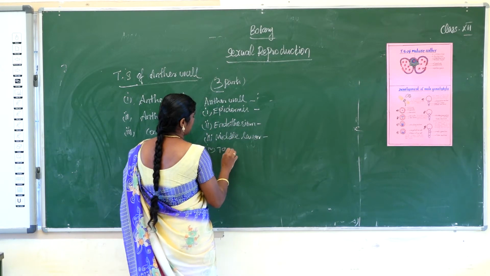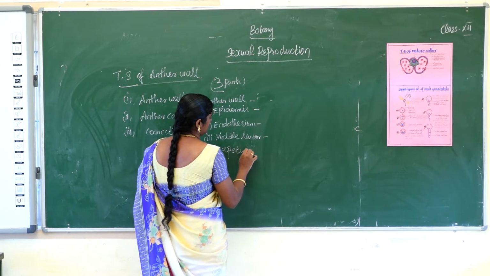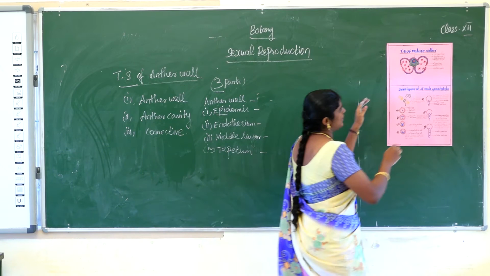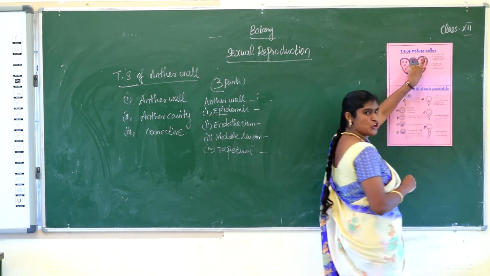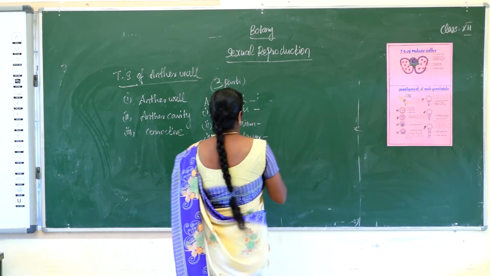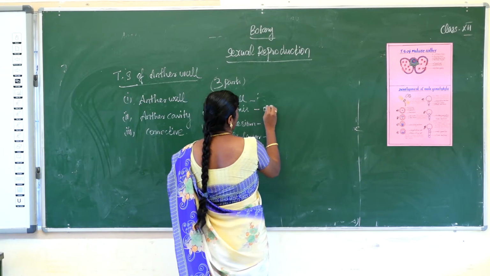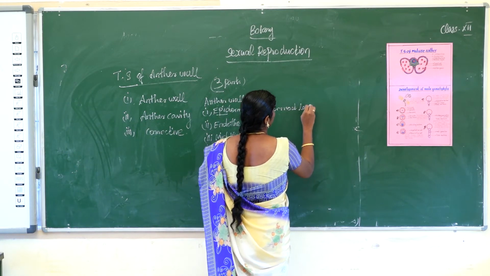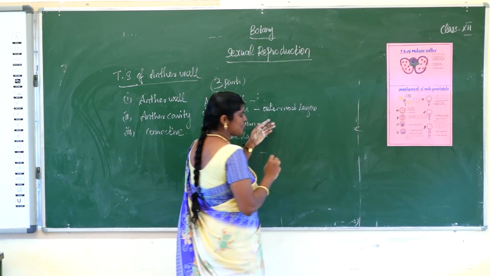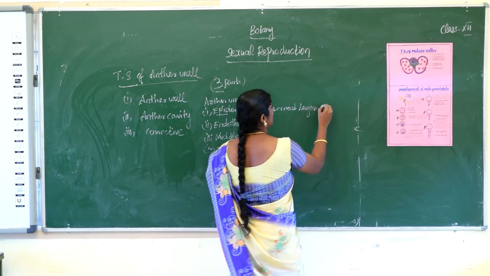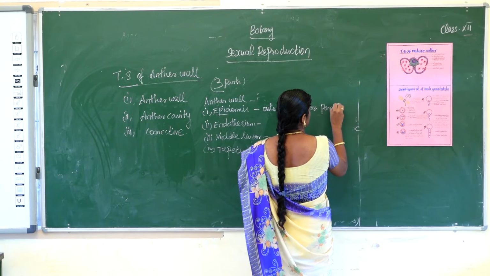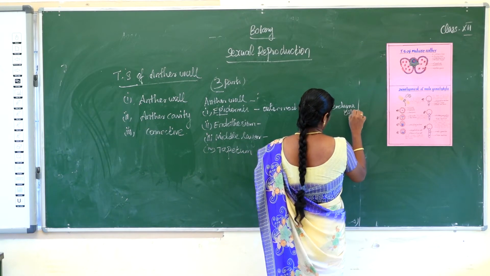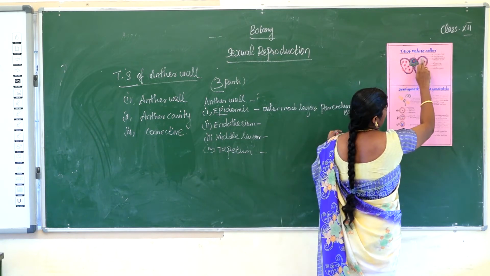Fourth one, tapetum. Okay, the first is epidermis. What is epidermis? Epidermis is the outermost layer. Already you know, studied in lower classes, epidermis is the outermost layer. It is made up of a single layer of parenchyma cells without intercellular spaces.